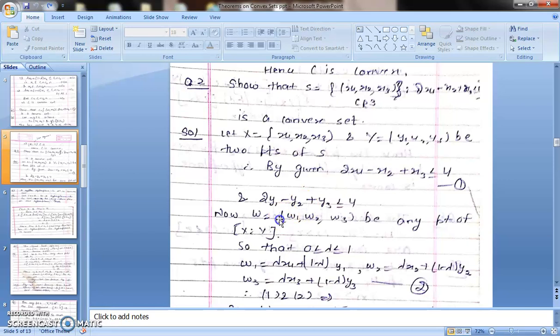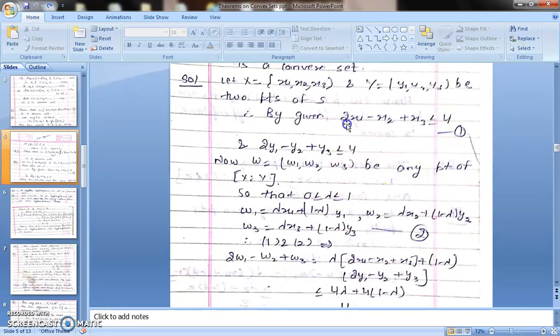Now we have to show that the point W, being any point of the line segment, belongs to S. It is a symbol of line segment. W will be a point (W1, W2, W3) so that for lambda between 0 and 1, W1 will be lambda x1 plus 1 minus lambda y1, and W2 will be lambda x2 plus 1 minus lambda y2, and W3 will be lambda x3 plus 1 minus lambda y3, because these are the points of the line segment joining x and y. Now we have to show 2w1 minus w2 plus w3 less than or equal to 4.